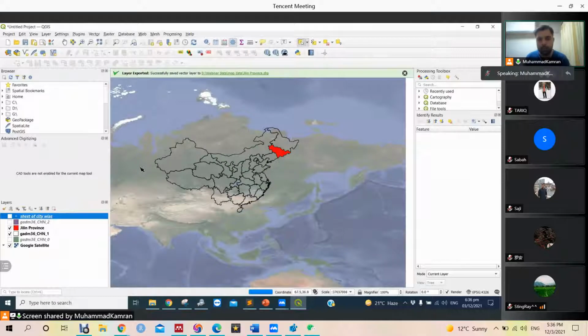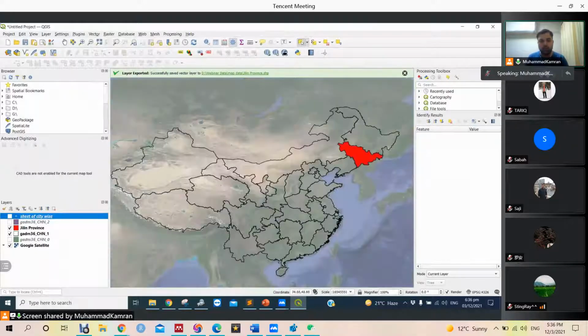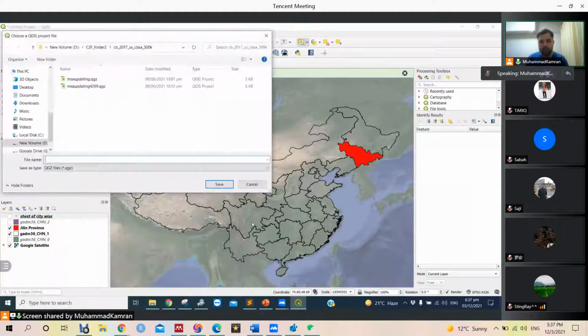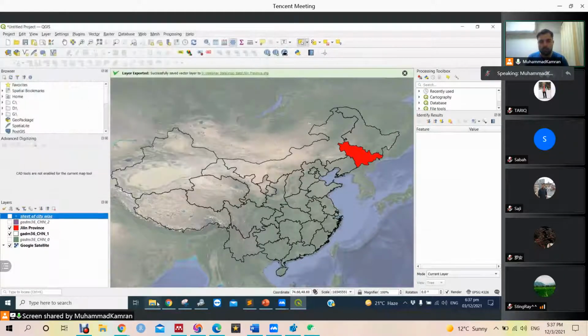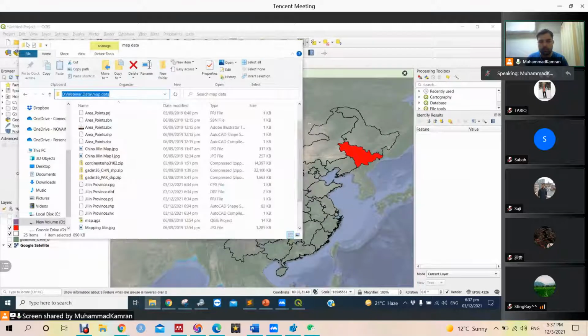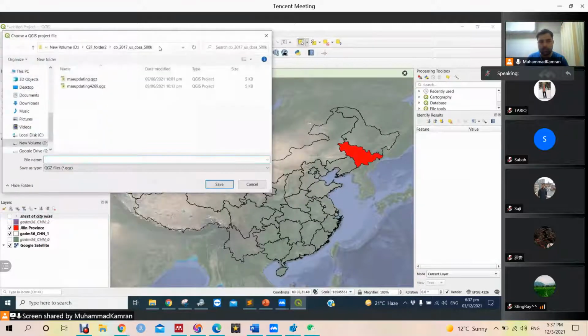The most important thing that I forgot is to save the project as soon as we start. So to save the project, let's name it first map.